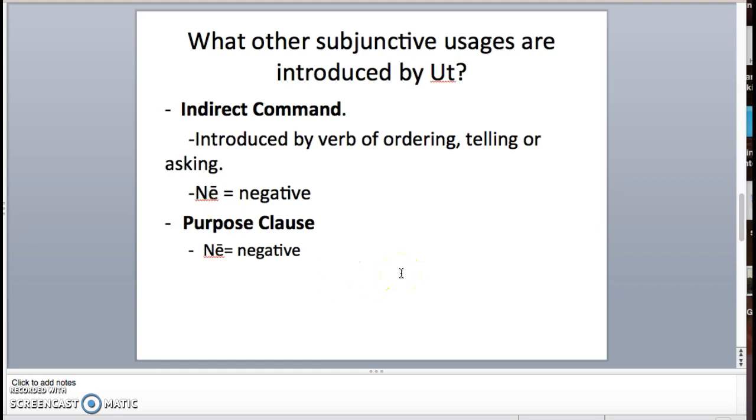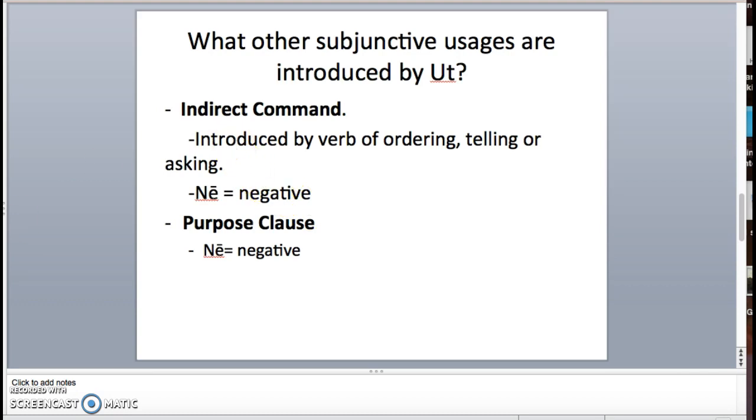And then purpose clauses are if you see ut or ne, and then you don't see any of the other indicators. So you don't see a verb of ordering, telling, or asking, so you know it's not an indirect command. And you don't see tam, sic, ita, or tantus, so you know it's not a result clause, or it's probably not a result clause.